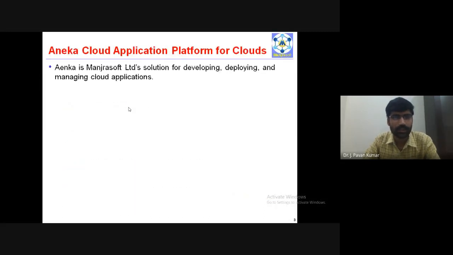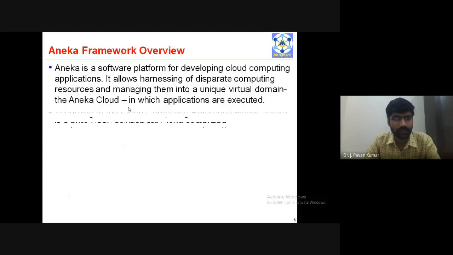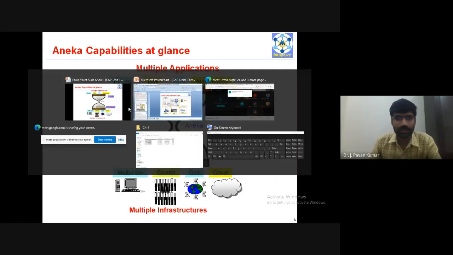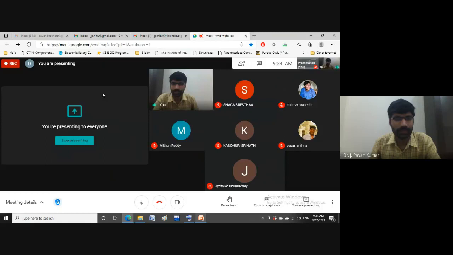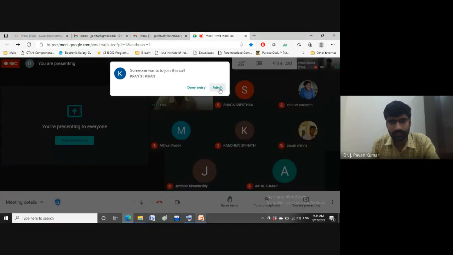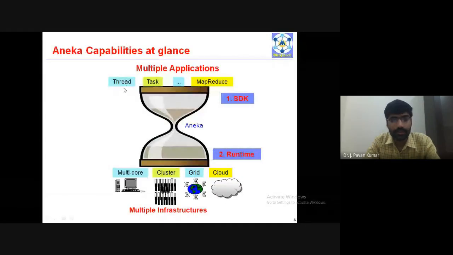In the last class we have seen about Aneka and its framework. This is basically the logical view of Aneka. It will act as a middleware. It will provide several programming models, like thread programming, task programming, map reduce programming, for which it will provide SDK and runtime, and it is a middleware on top of heterogeneous resources, computing resources or storage resources.